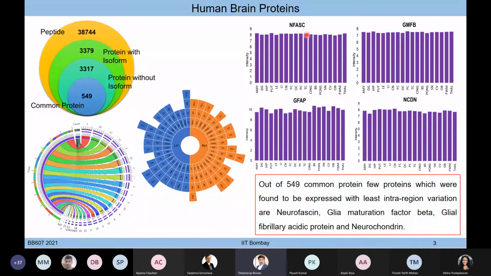For example, neurofascin, GFAP, then NCDN. These kinds of proteins we have also identified, and as you can see, these proteins, which are known to be brain enriched, are present almost uniformly in different regions and sub-regions of the human brain. So all this information I'm giving right now are applications and secondary analysis which you can do from the LFQ data.